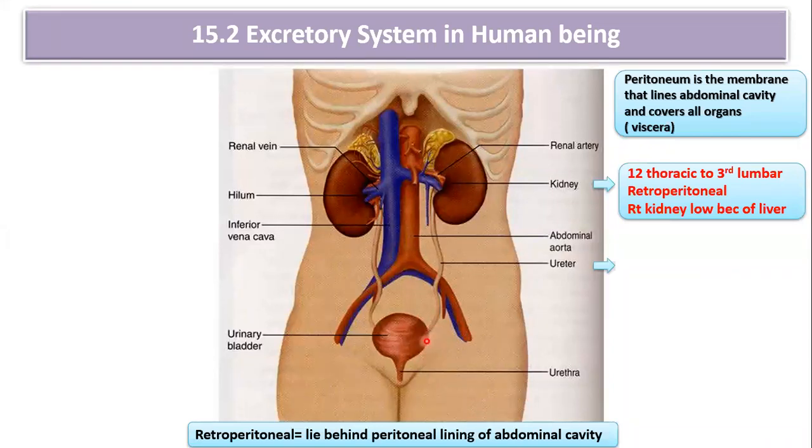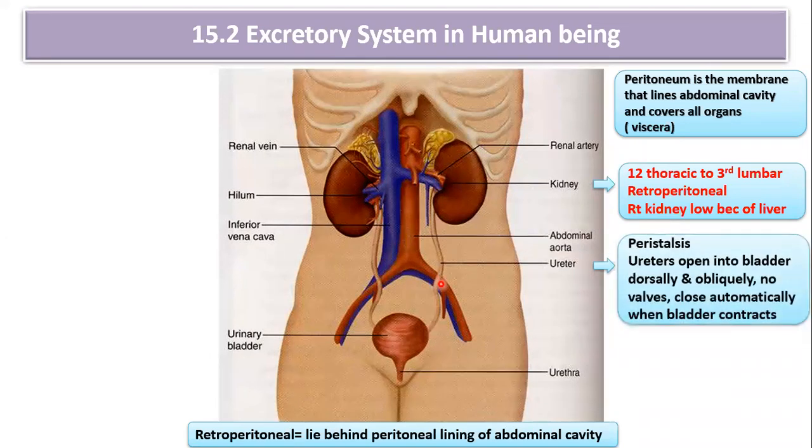Okay, sideways. So what is the function of the ureter? The ureter carries the urine by peristaltic movement. So by peristalsis, the ureter opens into the bladder dorsally. Dorsally means from behind, and obliquely, that is, in a sideways manner. No valves are there. It closes automatically when the bladder contracts. Okay, so this is all about the ureter.